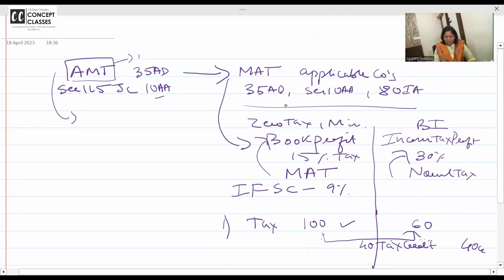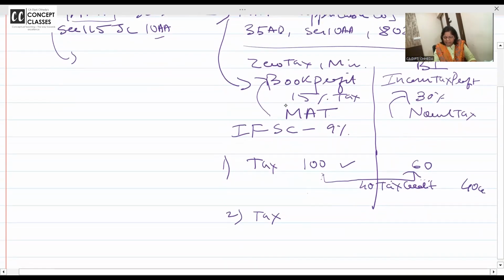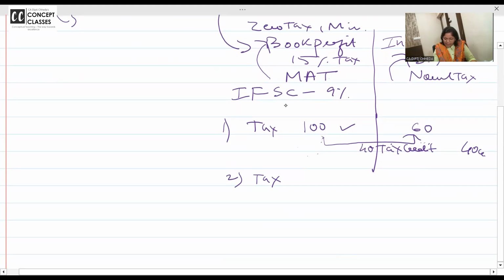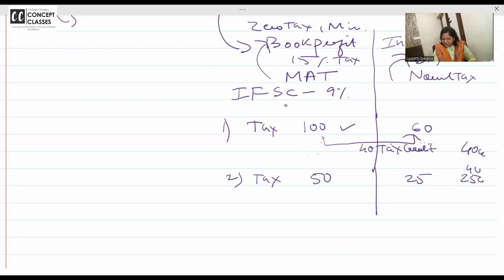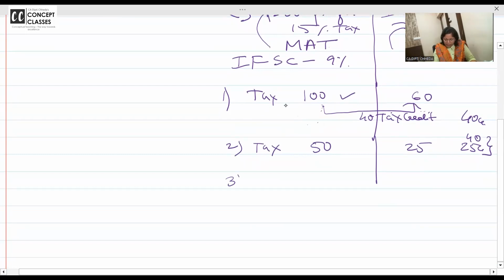I don't think anyone would like to write all this. This is very simple. MAT is 100 rupees, normal tax is 60. So 100 you have to pay and 40 you can take as credit. Next year my MAT is 50, my normal tax is 25. 25 more credit and this 40 credit. This whole credit is accumulated. Third year my MAT is say 15 rupees and my normal tax is say 40 rupees.